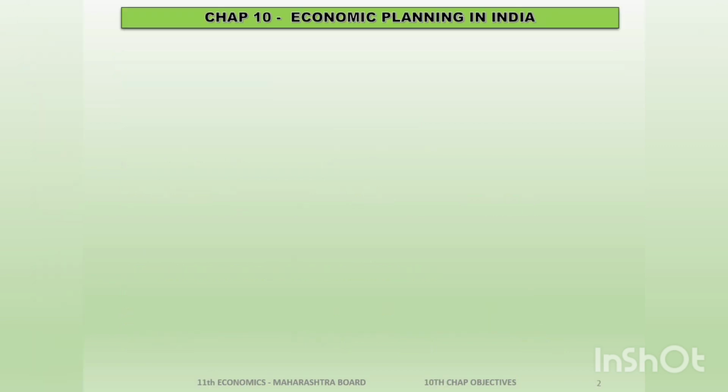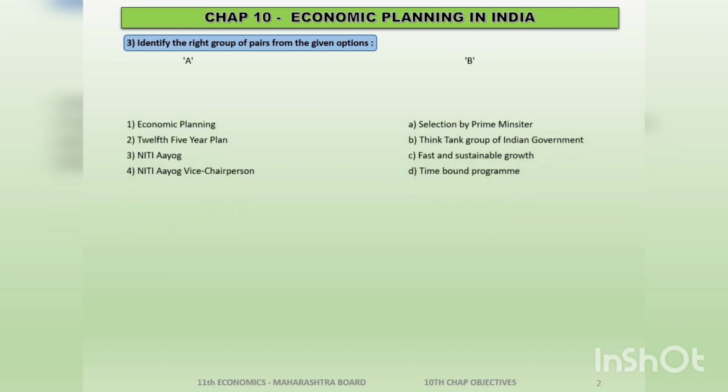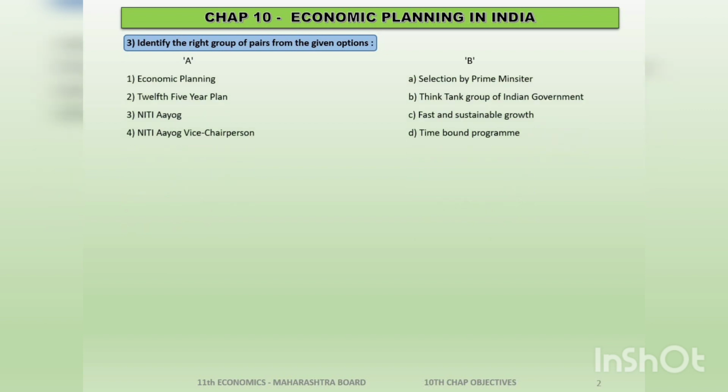We go with the 3rd question now. The 3rd question is, we have been given 2 pairs A and B, and we have to identify the correct option. Economic planning in your group A. I think so. Economic planning is a time-bound program. So your first answer should be option D.